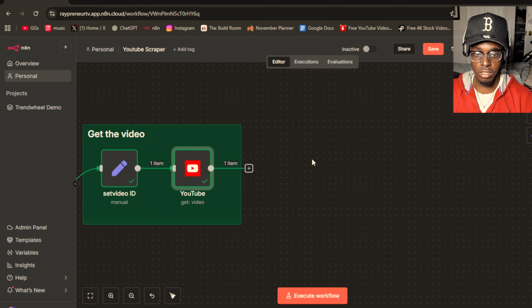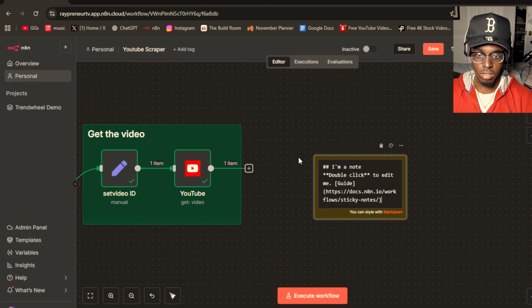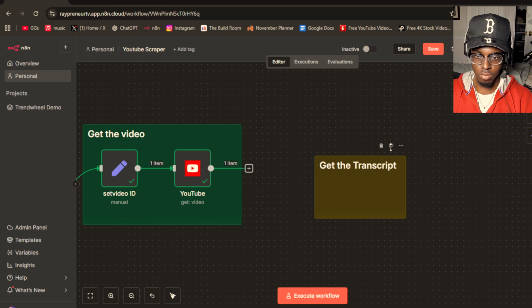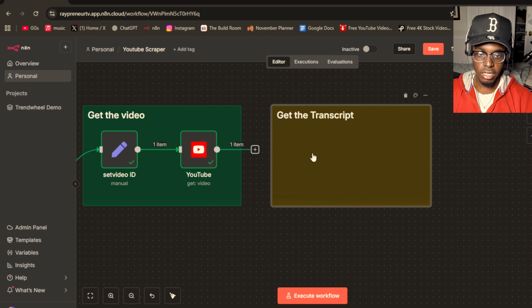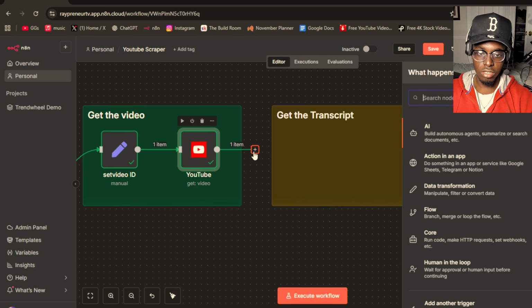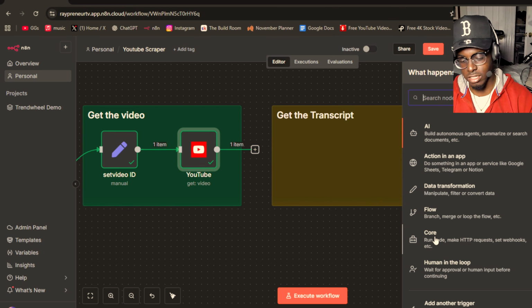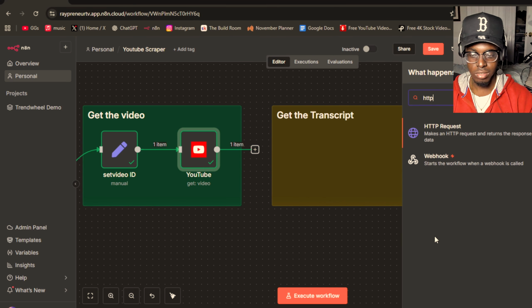But yeah, so you just completed the first step, getting the video. Now let's create another sticky note, and this is gonna be the transcript. So get the transcript, delete all this. Boom. All right. And now the next node that is going to be added here is the HTTP request node.